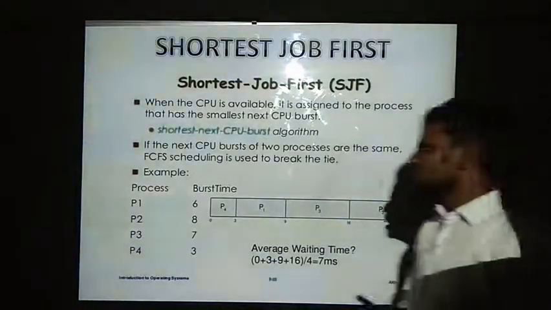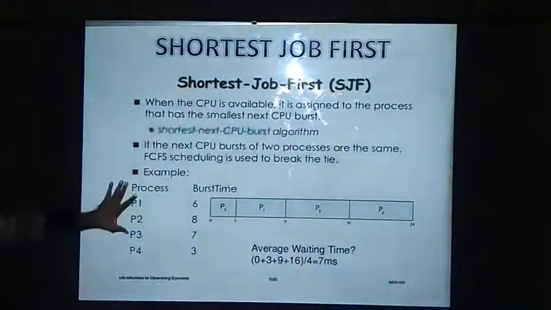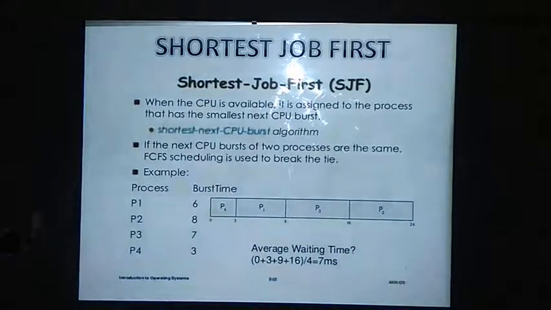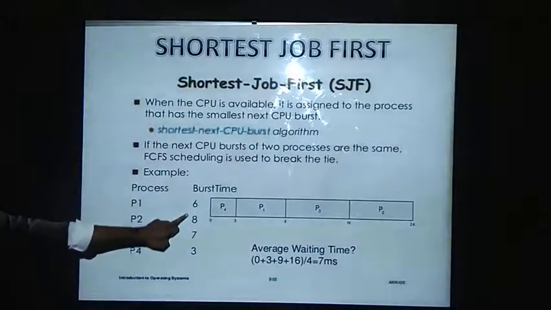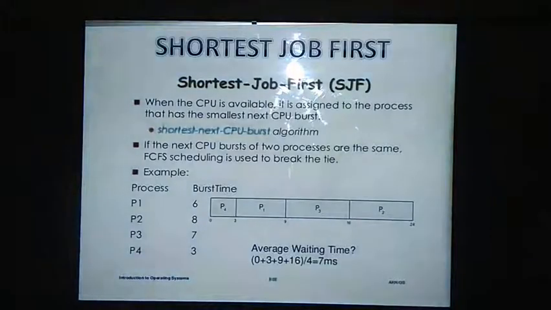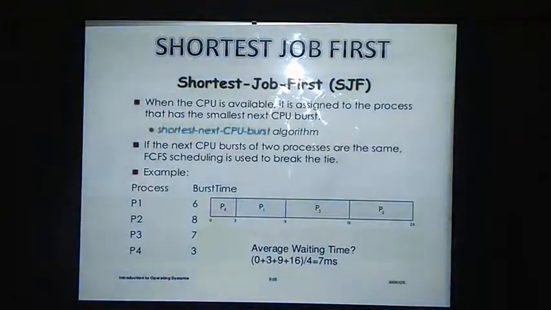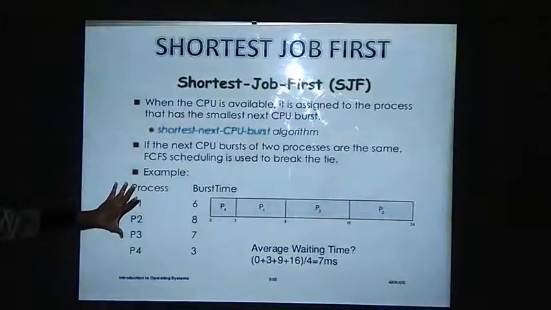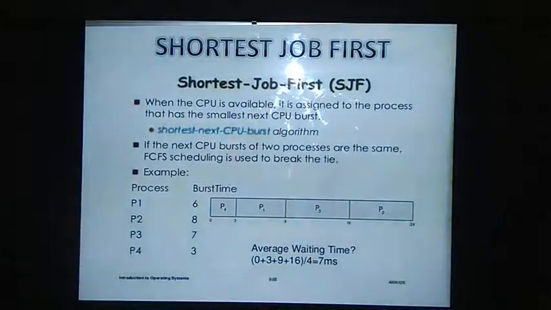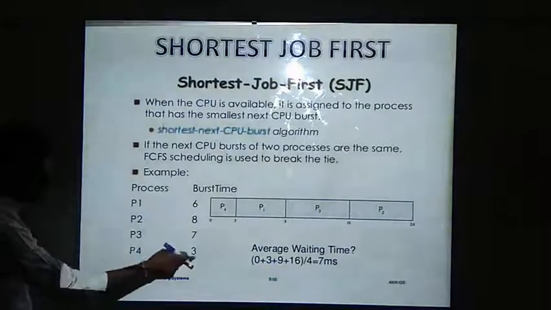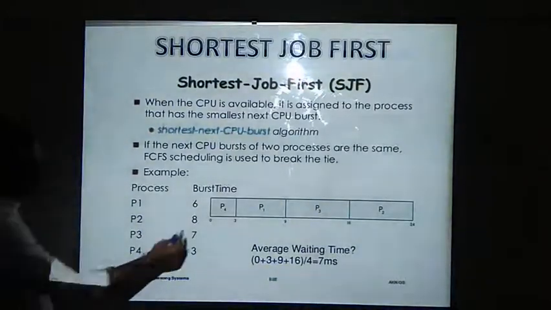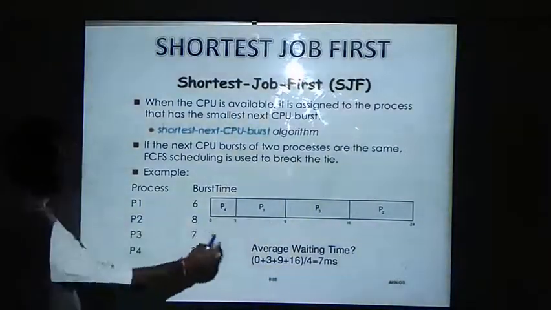In this example, they have given processes P1, P2, P3 and P4 with burst times 6, 8, 7 and 3. Following shortest job first, we select the process with the least burst time, which is P4. This is the Gantt chart, already I told you.